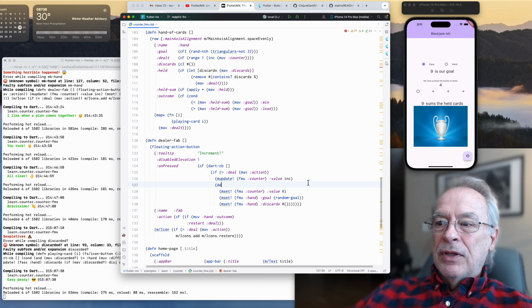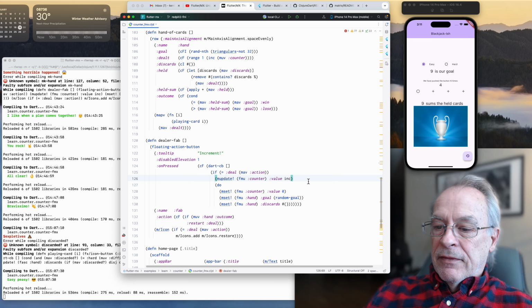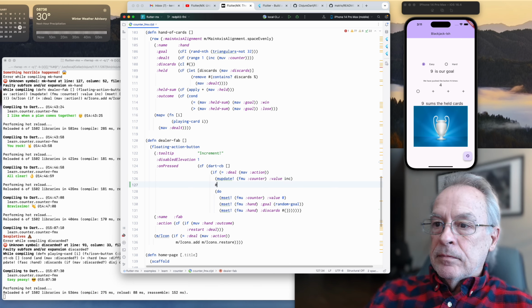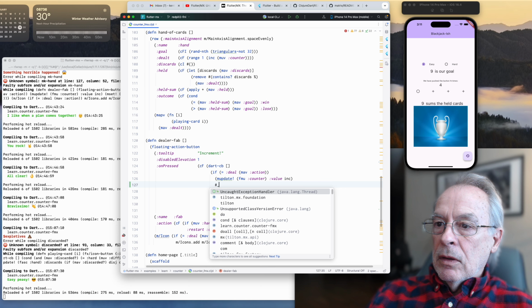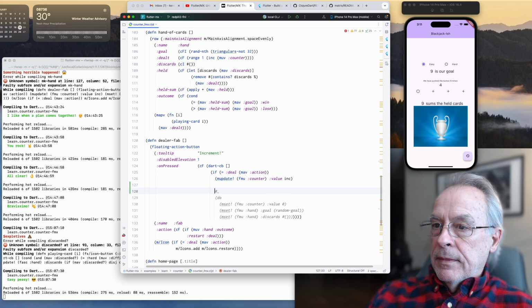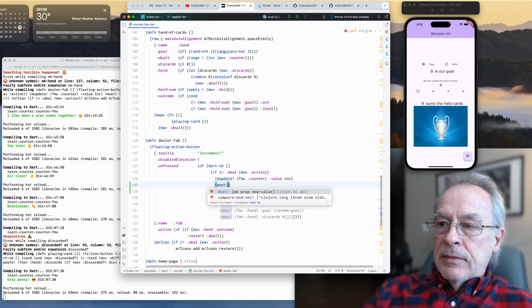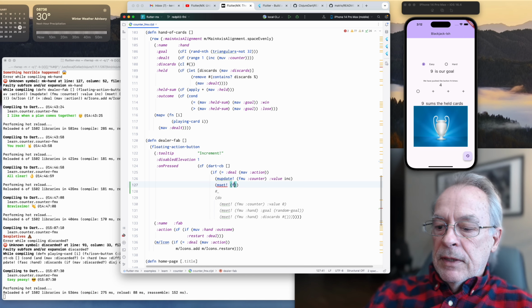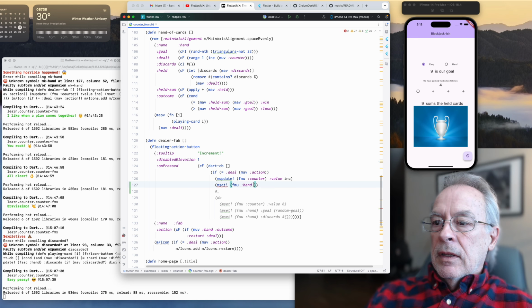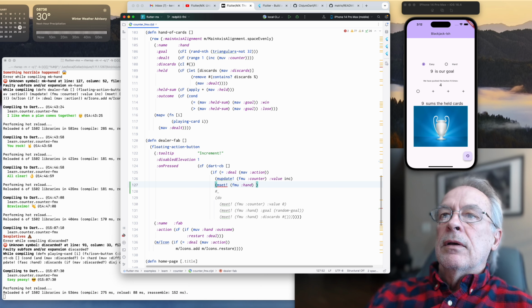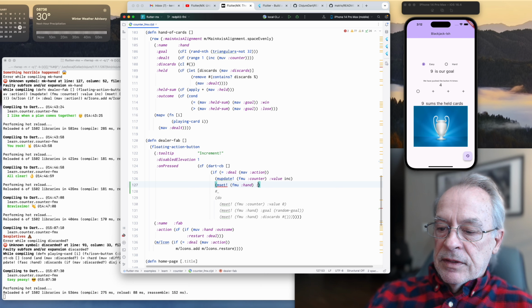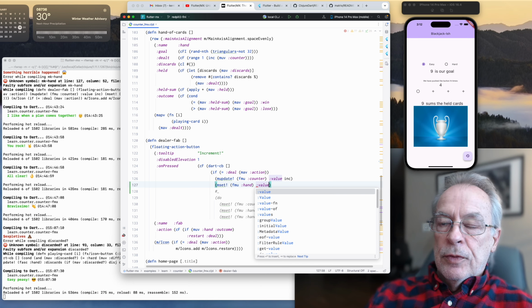What this should be, and we'll leave that there for reference in case I forget, is mset. I should be able to just say mset, and we'll keep using that one widget. And we'll call it value. This is going to be useful for one of our super duper little macros.